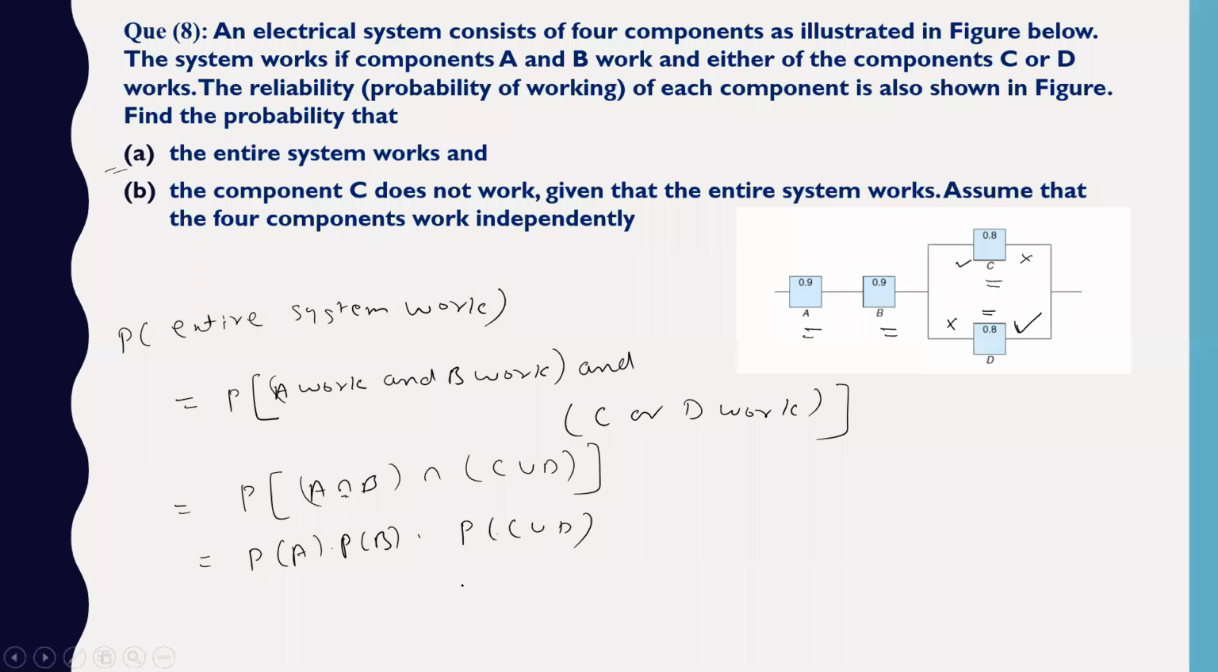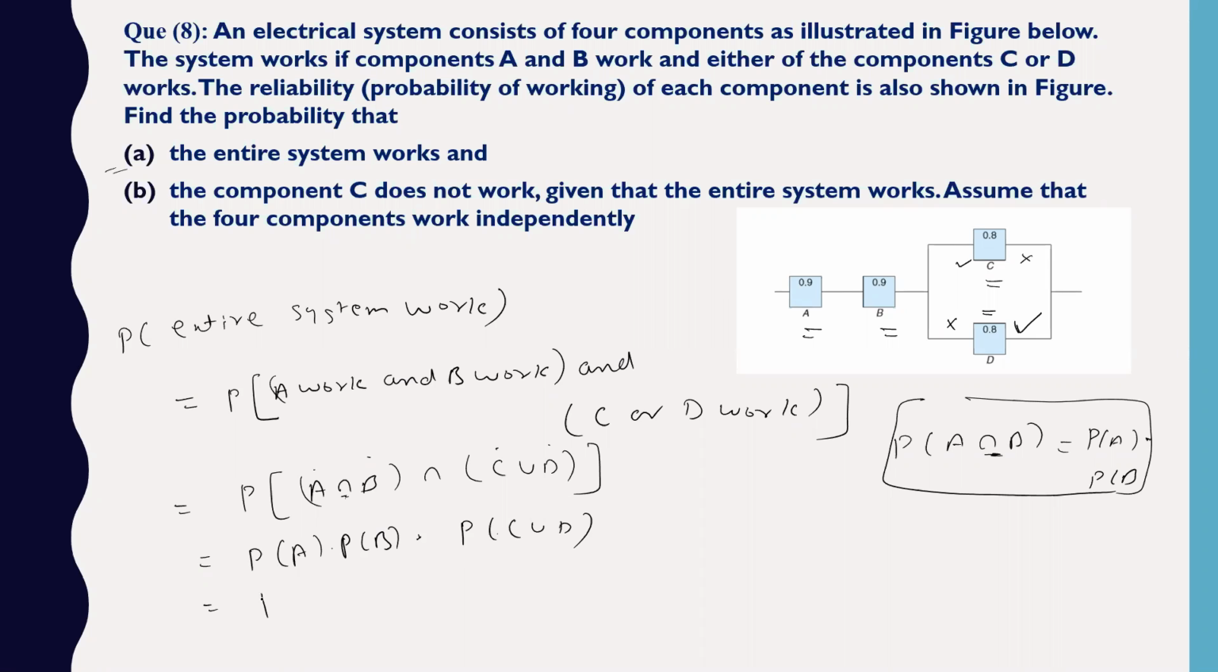This is what we will get, because it is an independent event. A, B, C and D are independent. So wherever you have intersection, we have already seen that for independent events you get probability of A into probability of B. Wherever we have intersection, we will put multiplication. So multiply, multiply, and this will be probability of C intersection D.